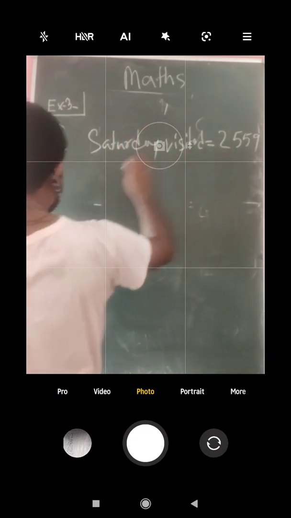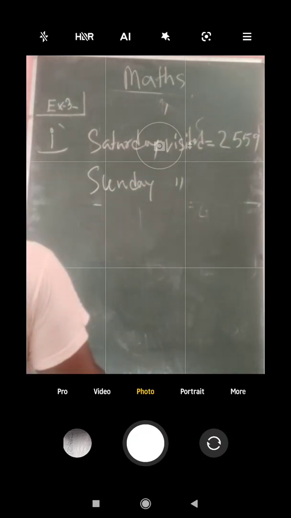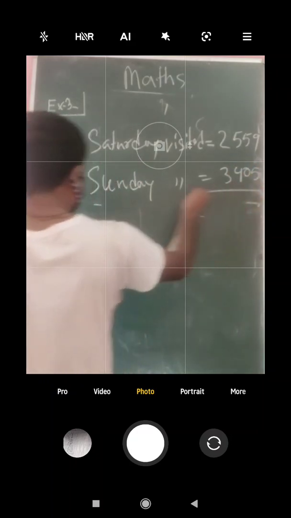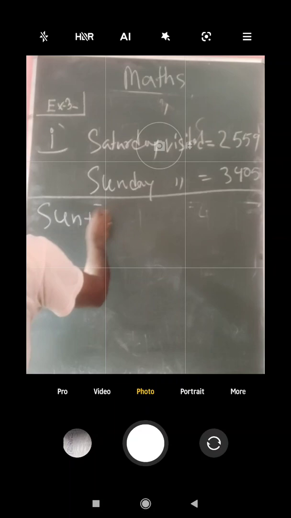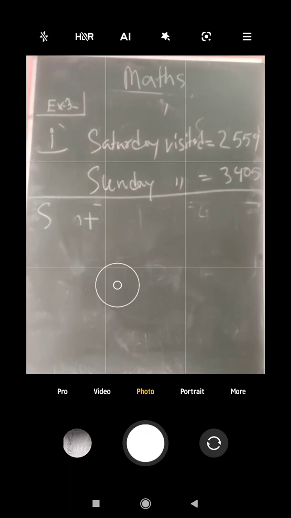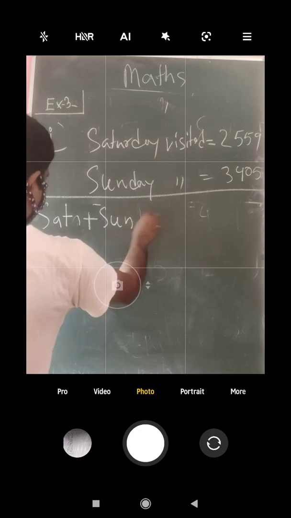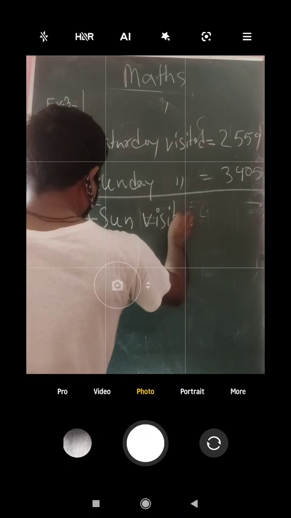Saturday visited this much people. Sunday visited how much? 3405. Okay, so we will have to add. Saturday plus Sunday visited equals how much? Totally we will have to add here.